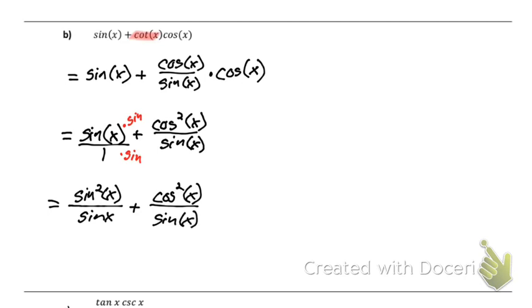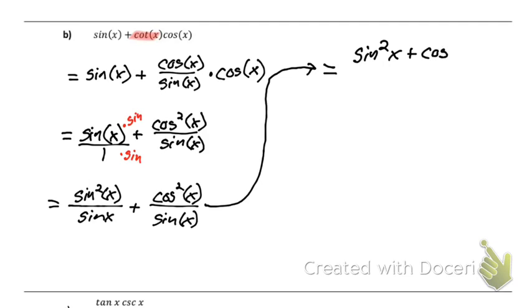The whole goal was to create a common denominator, so I can now push those two things together. When you have a common denominator, you add your numerators. I'm going to run out a little bit of space, so I'll put it right there. I'm going to have that equal sine squared x plus cosine squared x all over sine of x.